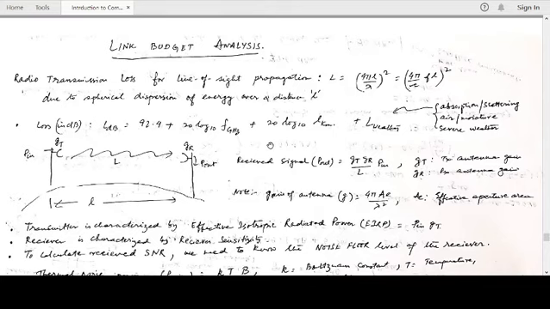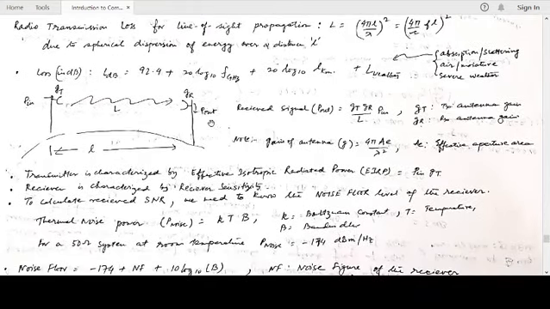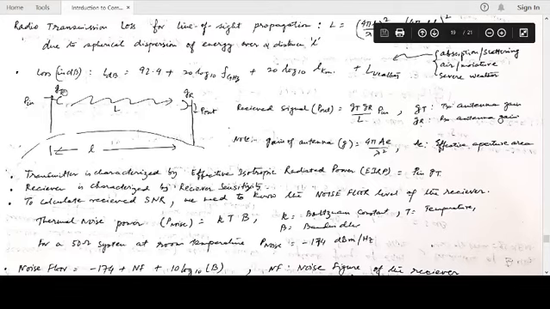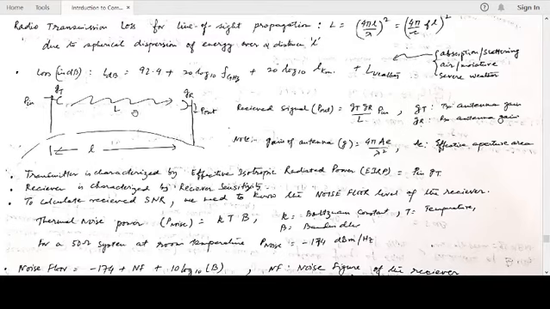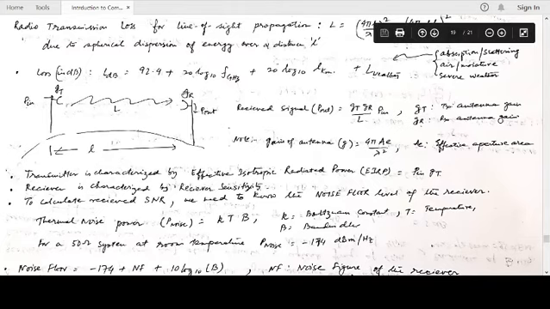So what is the received signal, P out? The received signal is, if GT is the gain of the transmitting antenna, GR is the gain of the receiving antenna. So what is the received signal? Received signal is the transmitted signal P in times GT, gain of the transmitting antenna, divided by L. So P in times GT by L is the received signal here, multiplied by gain of the receiving antenna, GR.